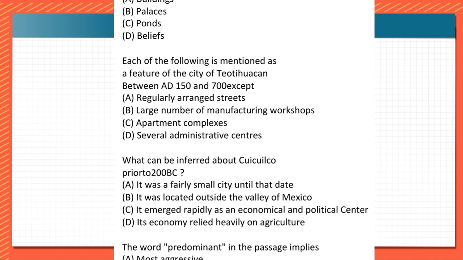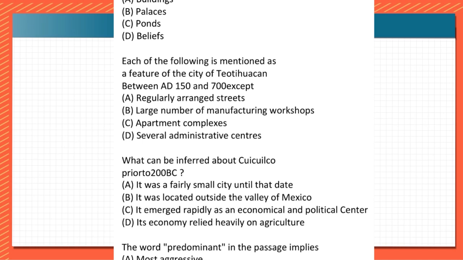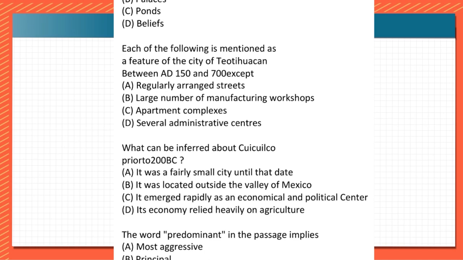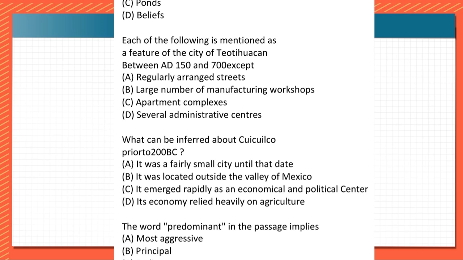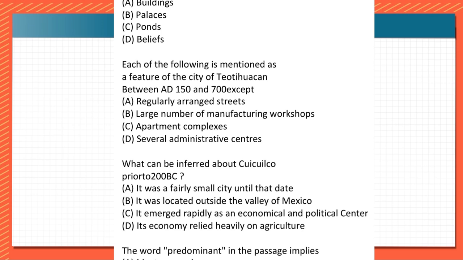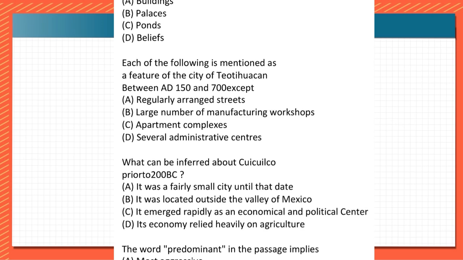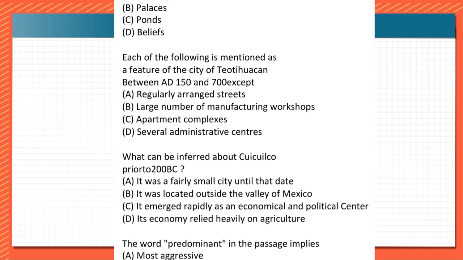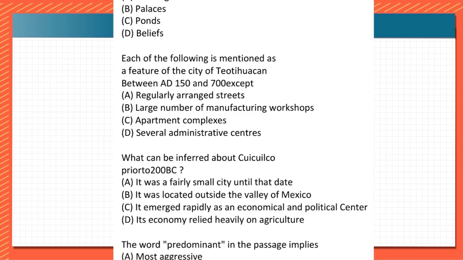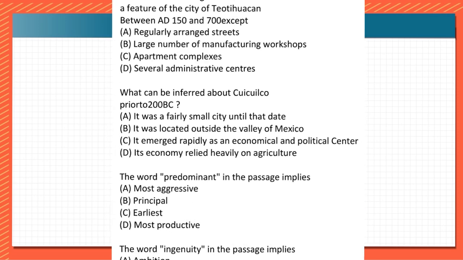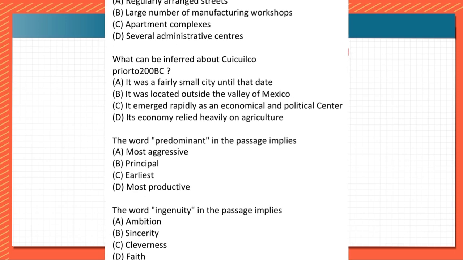Next one is: each of the following is mentioned as a feature of the city of Teotihuacan between AD 150 and 700 except. In this there will be 2-3 features which are part of this particular age, but one will not be part of it. The options are regularly arranged streets, large number of manufacturing workshops, apartment complexes, several administrative centers. We are not getting clarity on the answer yet, but while we are reading the passage, we'll understand.